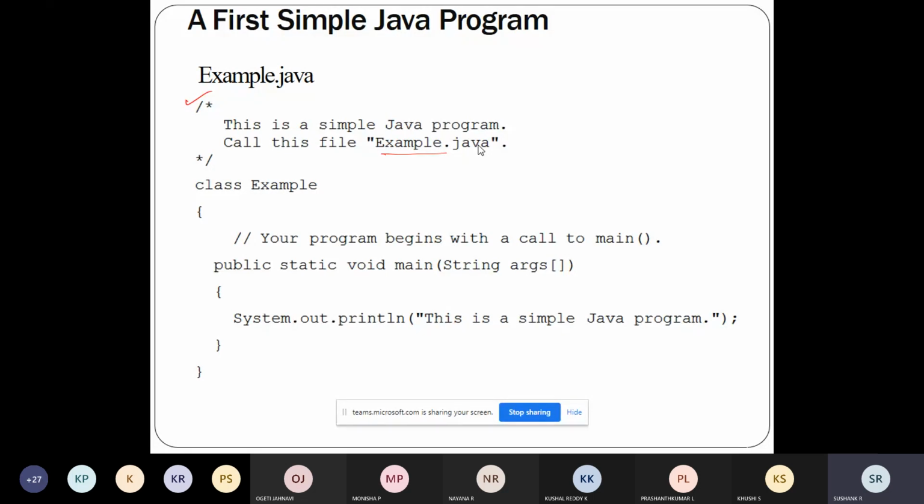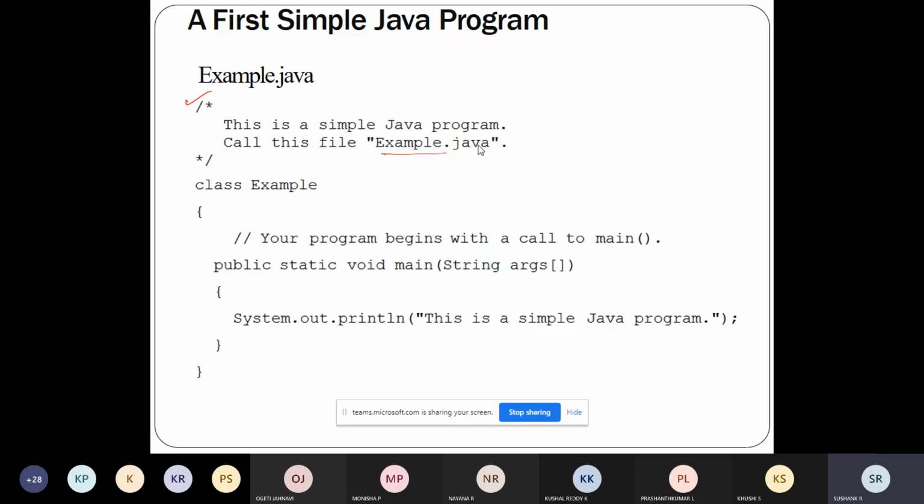But the first point you should remember in Java is this: in other programming languages, the name of the file which contains the source code is immaterial, it doesn't matter.